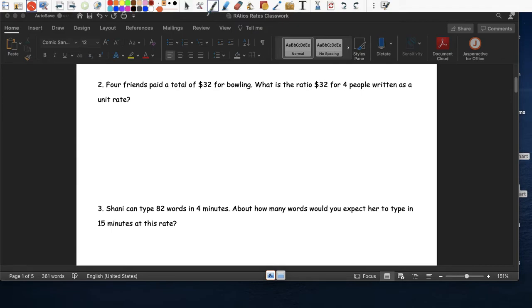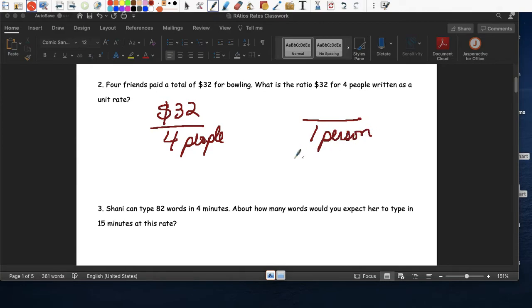Four friends paid a total of $32 for bowling. Write the ratio of 32 for 4 people written as a unit rate. So $32, 4 people. 4 people paid for bowling. What's the unit rate? So this one is pretty easy, right? So unit rate is 1 person. So how much is it per person? That's easy. Divide by 4.